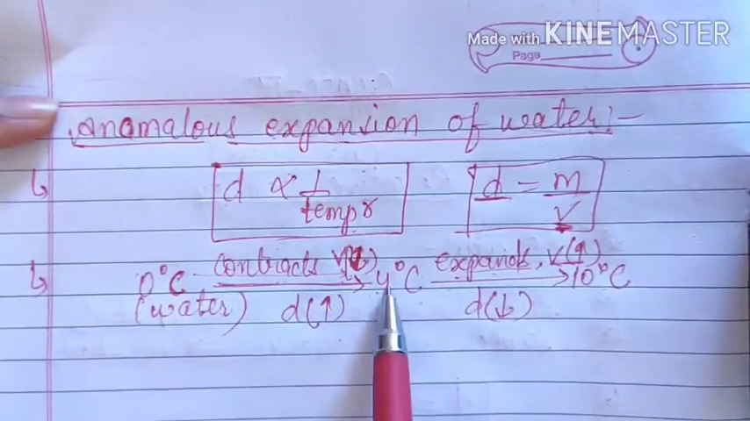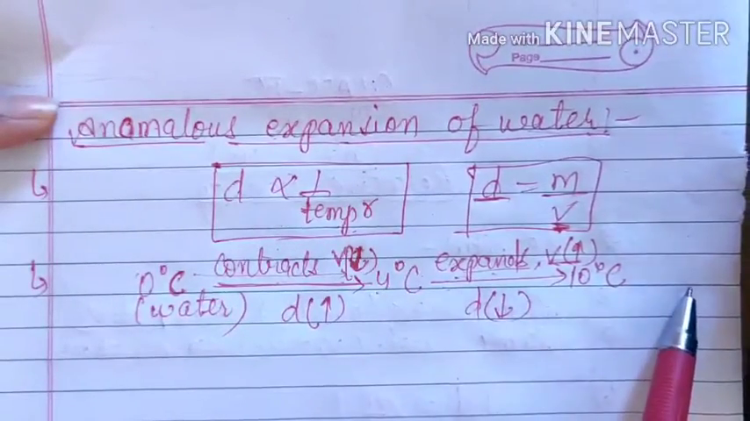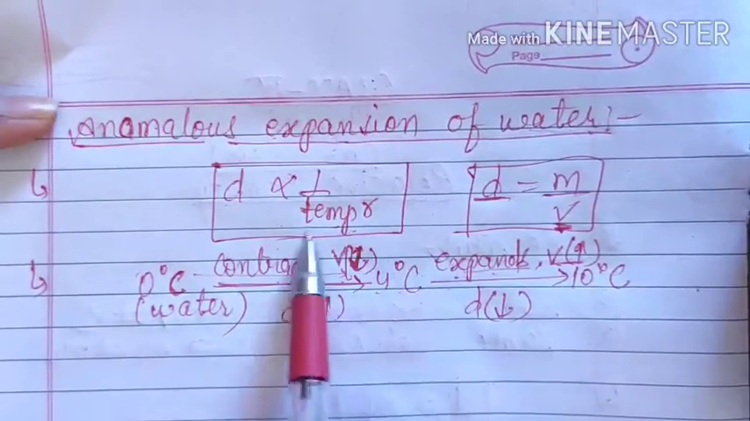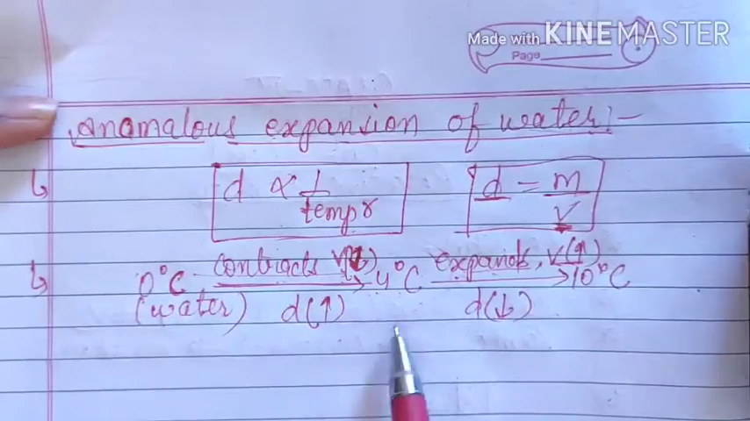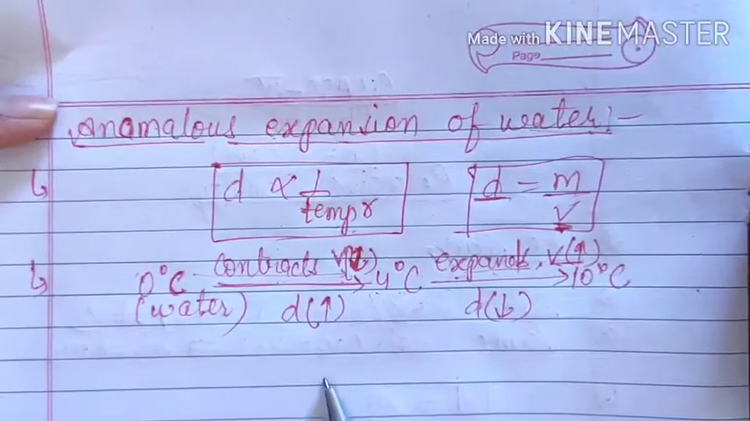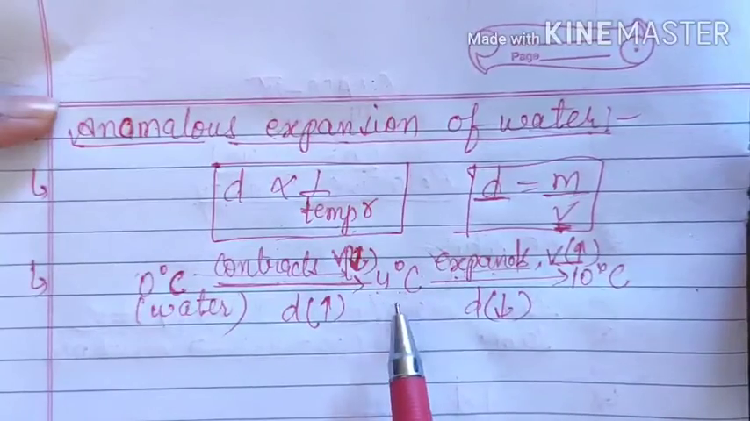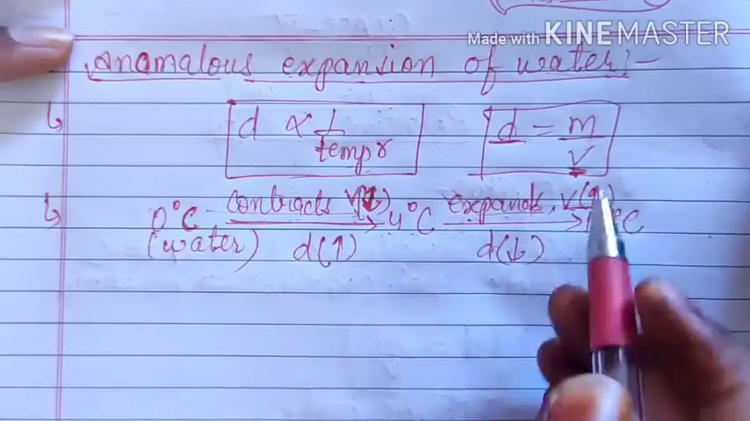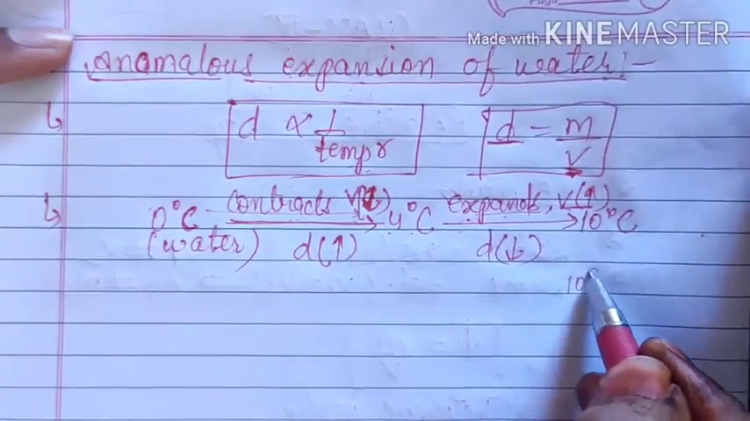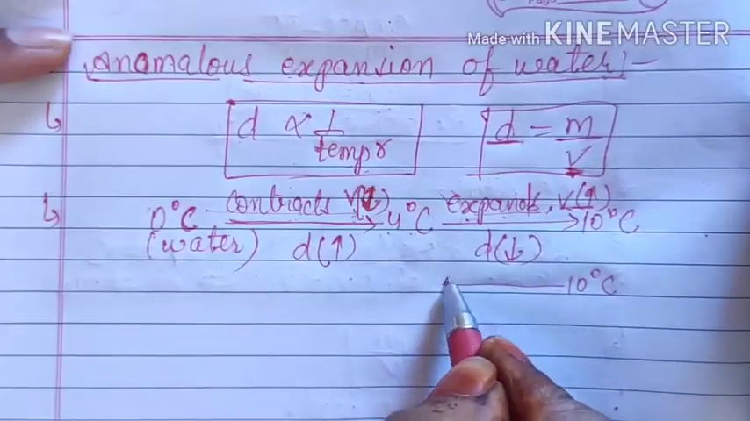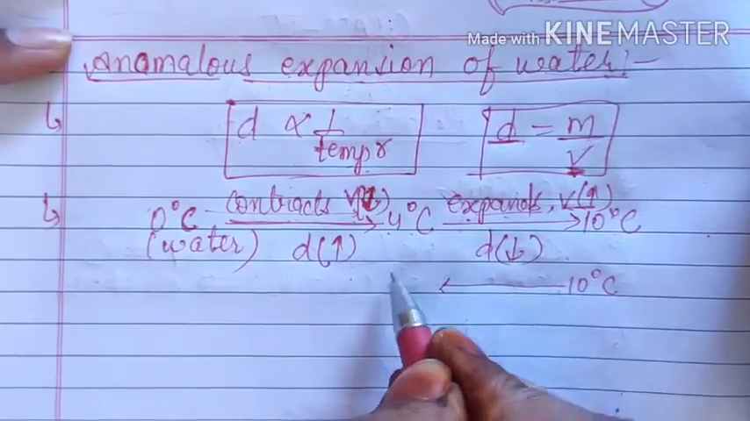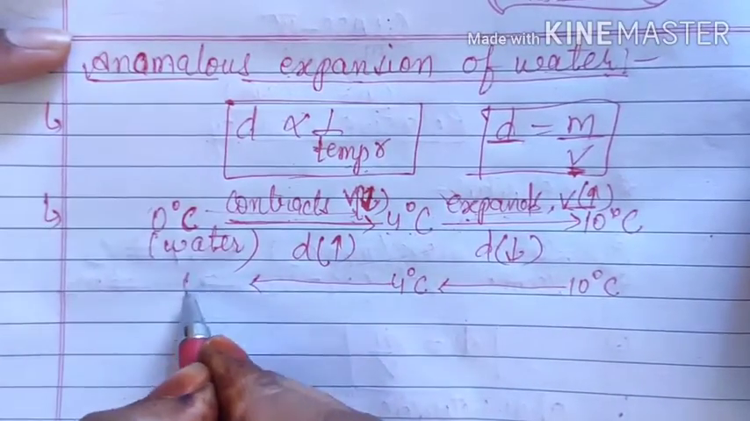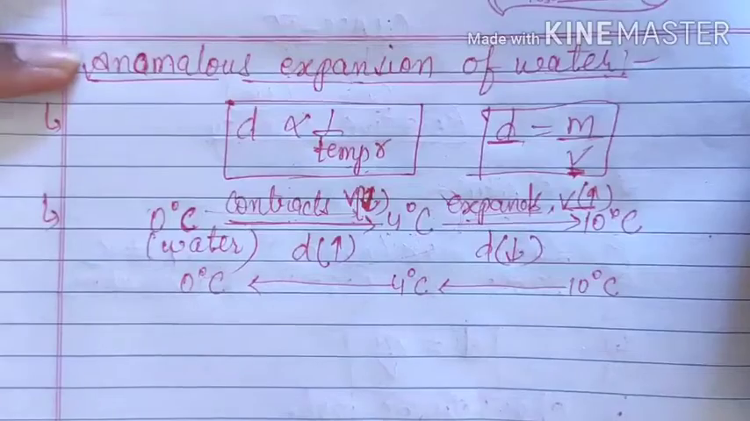That means after 4 degrees Celsius it shows the normal behavior, but between 0 to 4 degrees Celsius it shows one non-linear increase in the density. Instead of decreasing, it shows an increase in the density. Okay, the same thing is true if you move in reverse. That means if water is at 10 degrees Celsius and you are decreasing its temperature, then it becomes 9, 8, 7, and at a particular time it becomes 4 degrees Celsius, and further you decrease its temperature and reach 0 degrees Celsius.